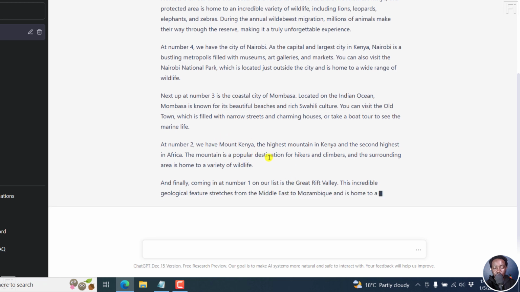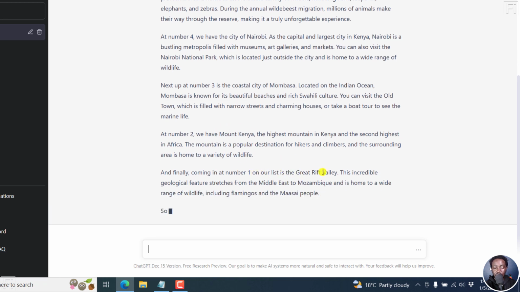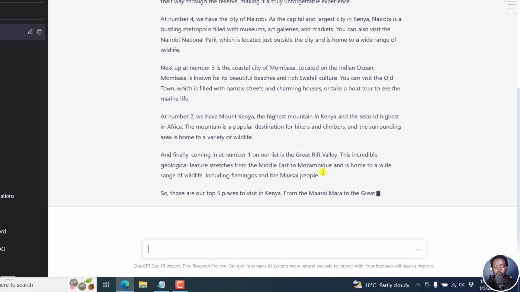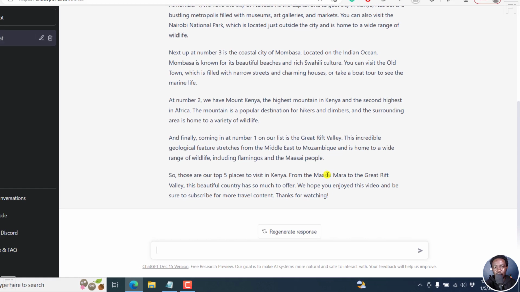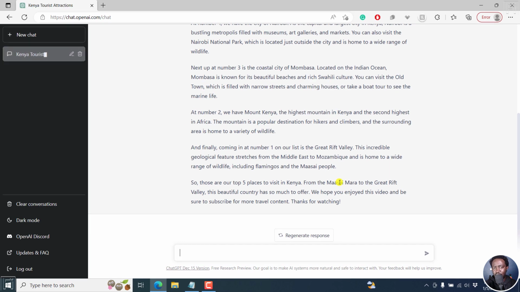It looks really good, and you can see that we have number 5 on our list is Masai Mara. Number 4 is the city of Nairobi. Number 3, Mombasa. It's the coast, looks good. Number 2, Mount Kenya. And everything that we're seeing here looks really, really good. So we've got now number 1 is the Great Rift Valley, where we've got a ton of things that you can see. Lots of lakes, Lake Baringo, Lake Bogoria, Lake Elementaita, Lake Nakuru, and so on and so forth. So all these are places that you'd probably want to showcase to people.